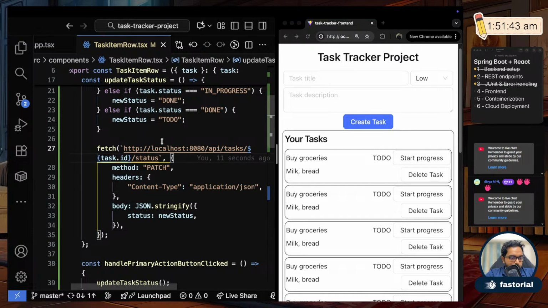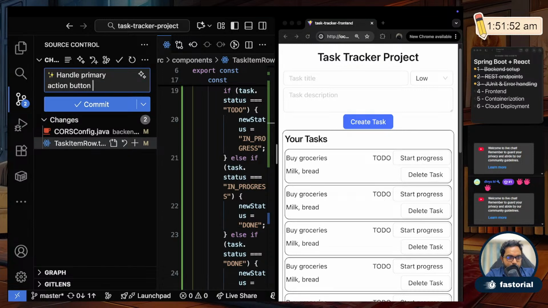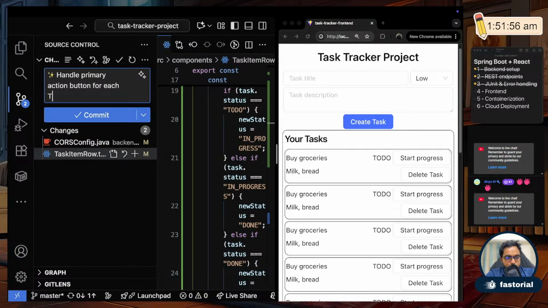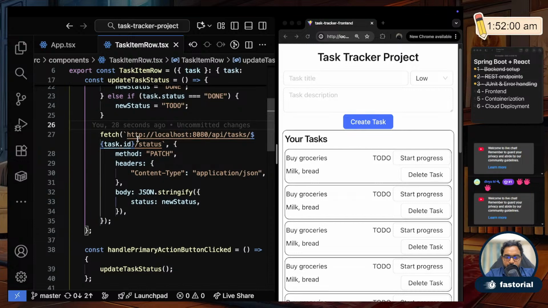Okay, what we'll do next is, let me save this: handle primary action button for each to do or task. Next we will give life to the delete task button.